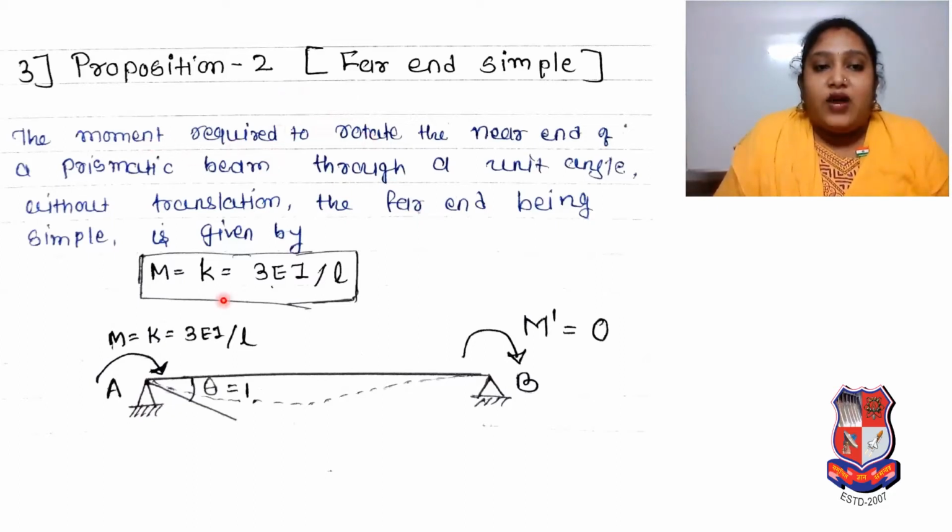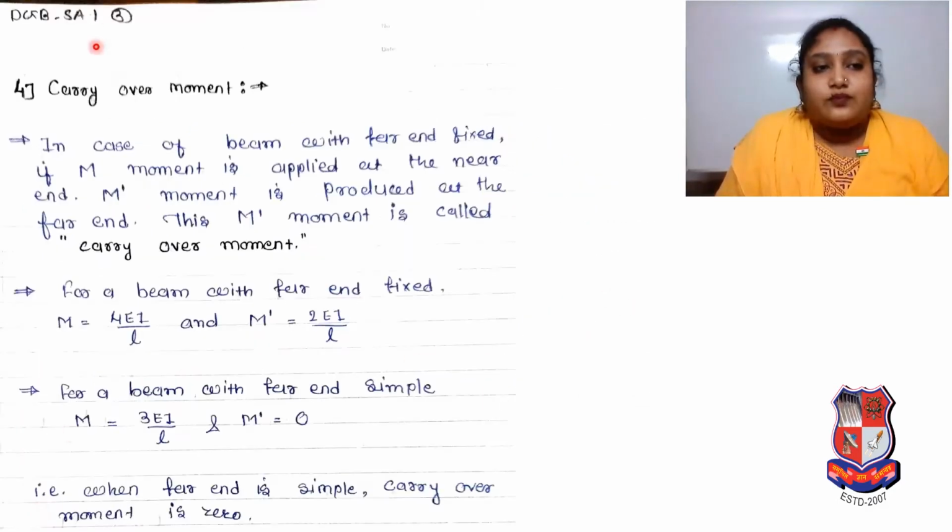The moment required to rotate the near end of a prismatic beam through a unit angle without translation, the far end being simple, is given by M is equal to K is equal to 3EI by L. Okay, so here M is equal to K is equal to 3EI by L, and here M dash will be 0.